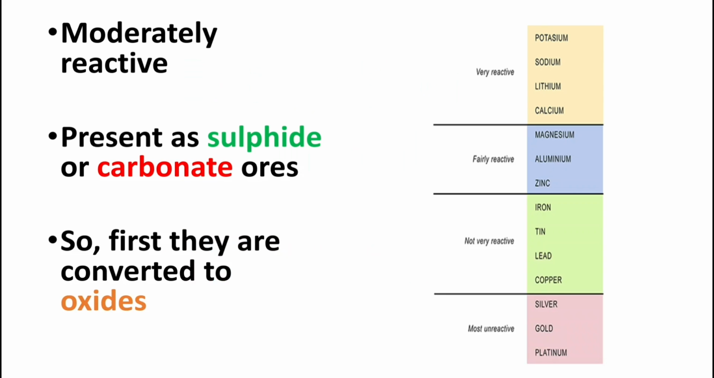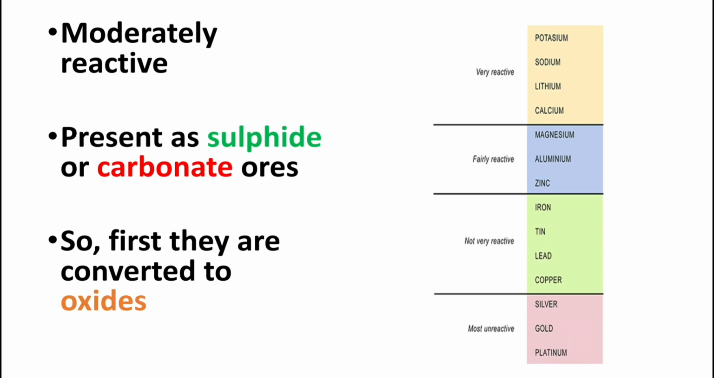So this was the reactivity series. As you can see, in the middle portion we have zinc, iron, tin, lead, copper. So we are going to discuss these metals, right? These metals are moderately reactive, and they are present in nature as sulfide and carbonate ores. Sulfide means combination with sulfur, and carbonate means carbon and oxygen, so the CO3 group.